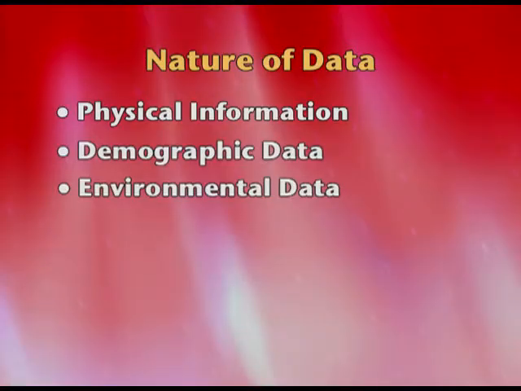Then we have the third kind, which is the surrounding, the environmental data that we have. This data basically studies geographical location. So it talks about where the person is residing, what kind of houses are there, what kind of neighborhood, what kind of transportation, all these factors.